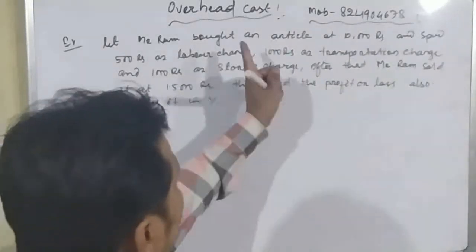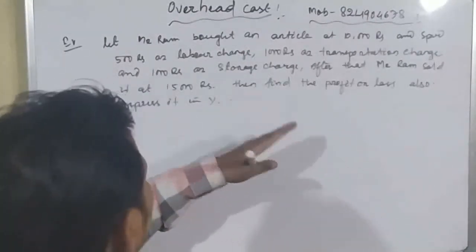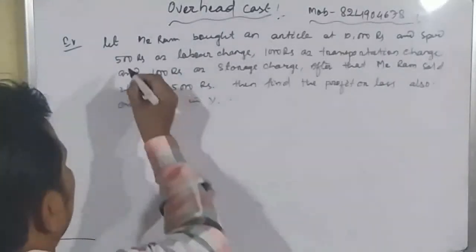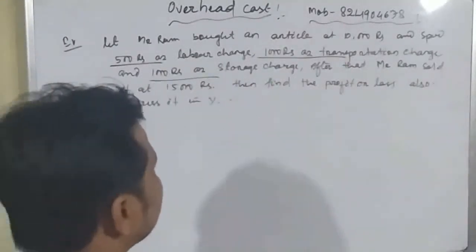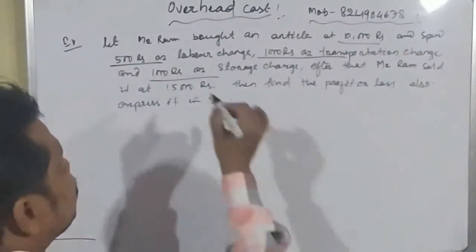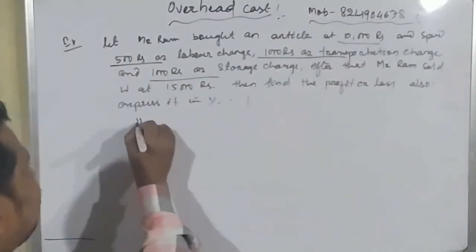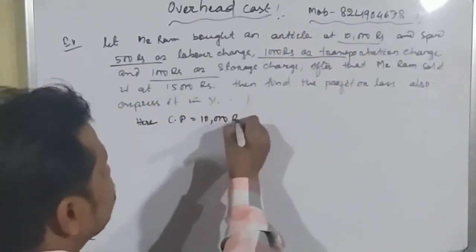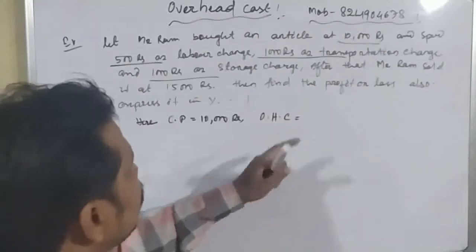So here the normal cost price of the article is given, 10,000, and what he has spent for that product: 500 rupees as the labor charge, 1,000 rupees as the transportation charge and 1,000 rupees as the storage charge. That means Mr. Ram has invested how much? So here the cost price is equal to 10,000 rupees and overhead cost. Okay, student, overhead cost is what?